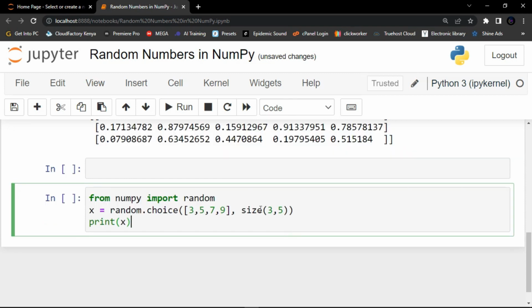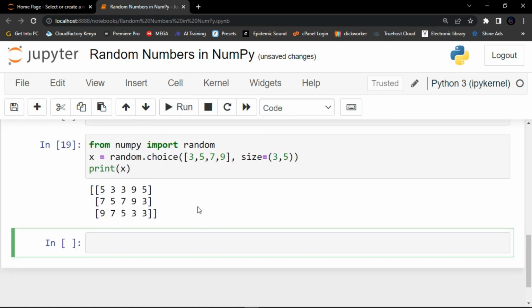Here I forgot to add an equal sign, so you must define this size. Now let's run the code, and you can see that it has returned this array. This is how we can generate a two-dimensional array that consists of the values in the array parameter that you have.